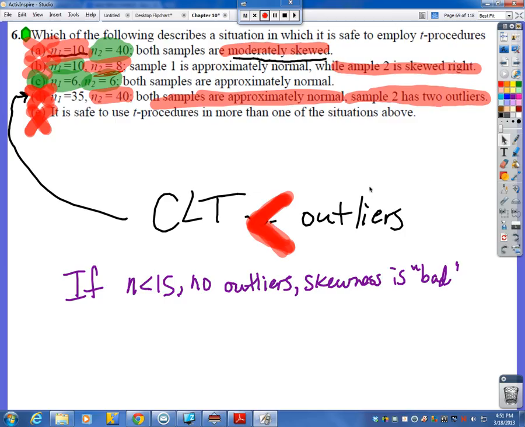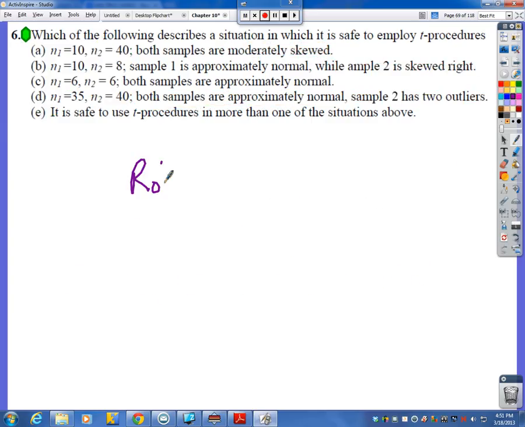Now this one's a little tricky because some of you asked me the other day in class, there was a specific example where something looked okay. We had a large enough sample size, but there were some outliers present. It is true that outliers do trump the central limit theorem. It is unfortunate. And here's where we can kind of reintroduce a term that I kind of skipped over a couple chapters ago, but I've mentioned it a little bit from time to time, and that term is robust.